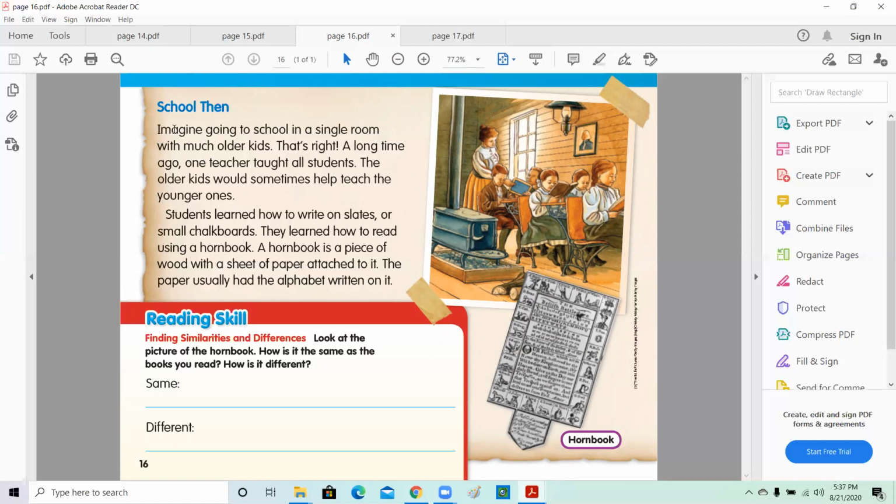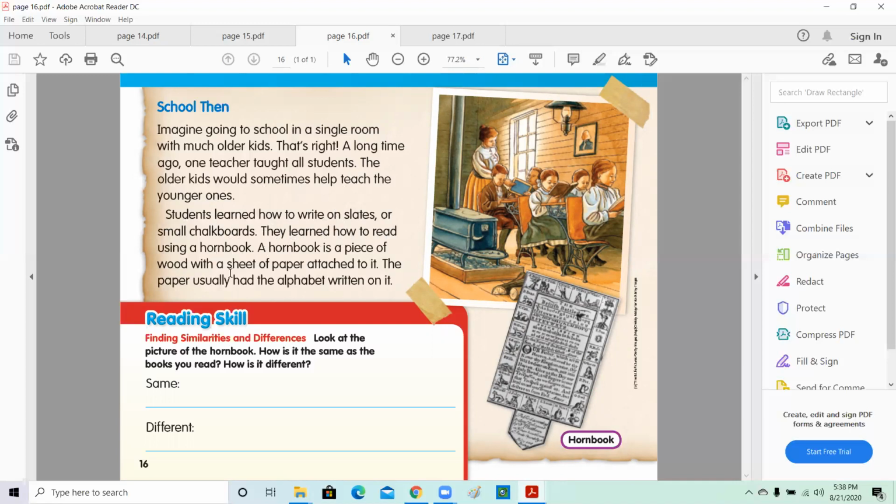Page 16. "Imagine going to school in a single room with much older kids." As you see, little kids, older kids, all in one room. That's right. A long time ago, one teacher taught all students. The older kids would sometimes help teach the younger ones. Students learned how to write on slates, small chalkboards.